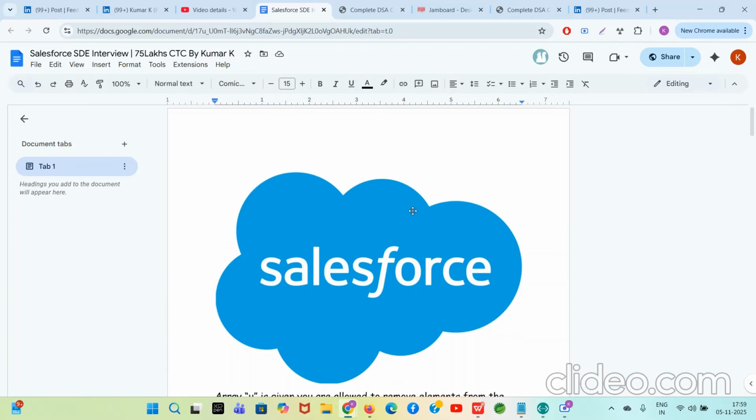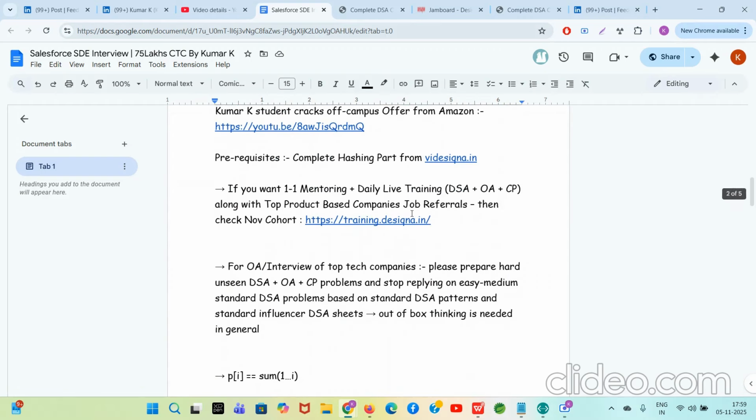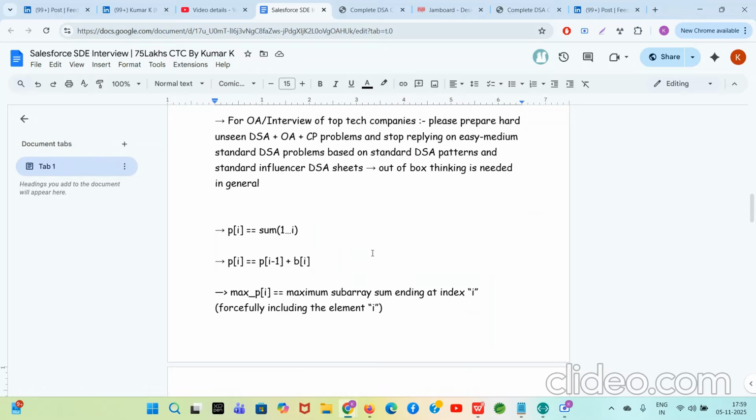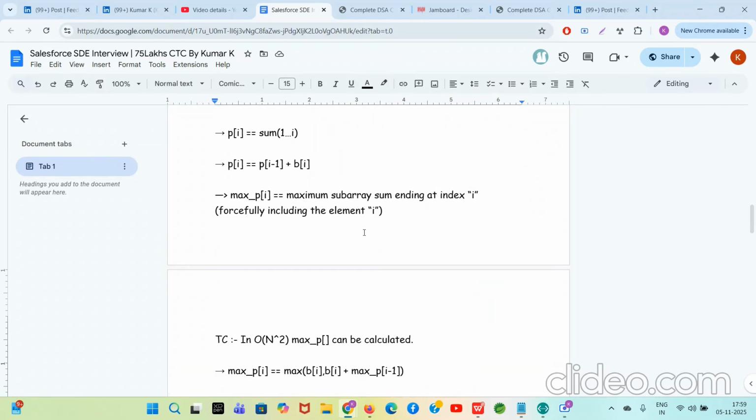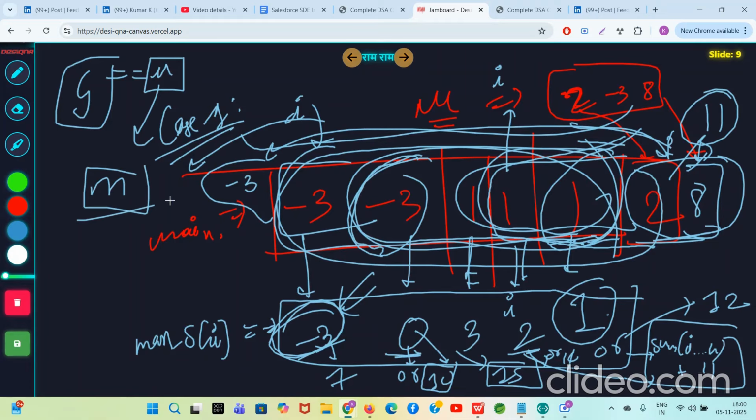Hopefully you guys enjoyed it and learned about prefix array, suffix array, the greedy plus-minus distribution which we can do, and max of S of I and max of P of I. You can think a little bit about the harder version which was actually asked in the interview, that you can only do at most m operations. Here we are doing g number of operations, where g is the size of the array. But in the question they have given an m, you can only do at most m operations.